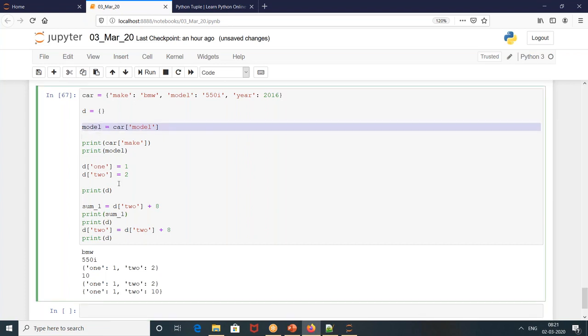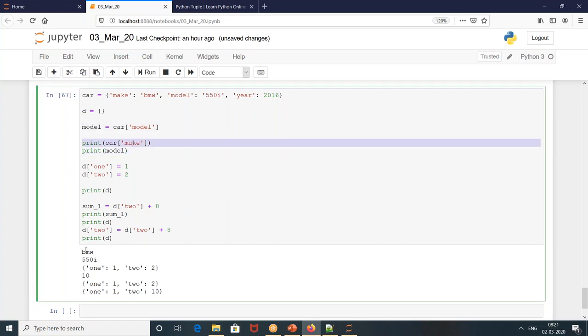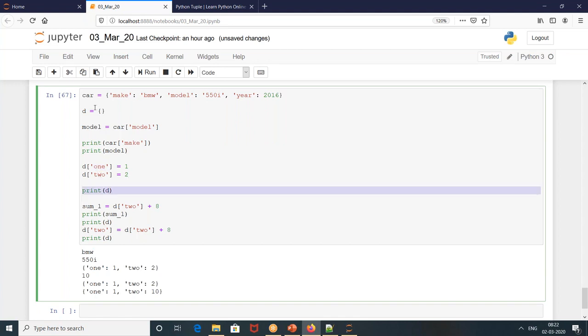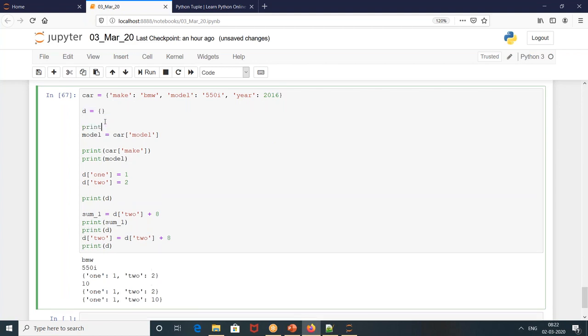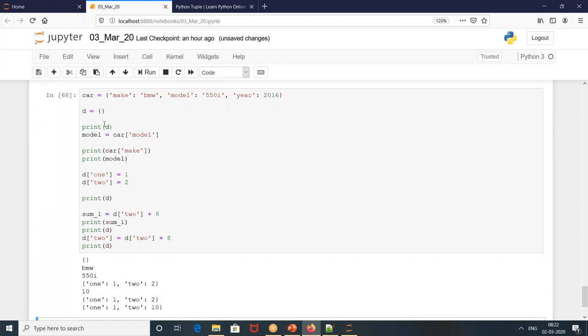Model of car 550i. The print statement is here. That's why. Car make, what is it? BMW. The print statement is before model, so you are getting the answer at first. And then D of 1 is equal to 1. D of 2 is equal to 2. Print of D. This was an empty dictionary. You would have stored this in here. Okay, and I run the program. See, this D is giving me an empty dictionary. Okay, then I added these two elements into the dictionary.